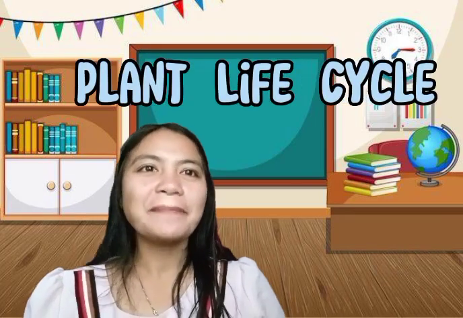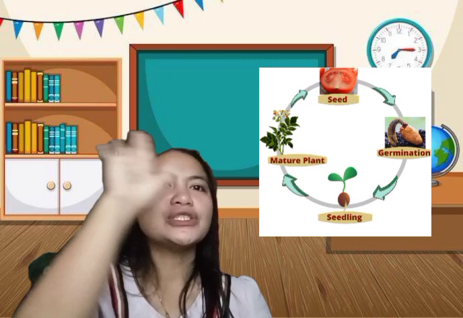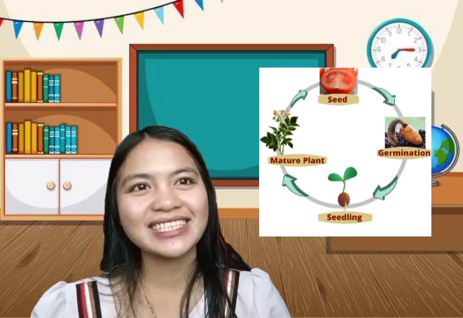Okay, so are we done with the metamorphosis? So let's proceed to plant life cycle. Plants are living things. They grow and they reproduce like any other living things. They follow a cyclic process of starting a new life, growing and then coming back to the starting stage. Plants start their life from a seed, and grow up a mature plant.